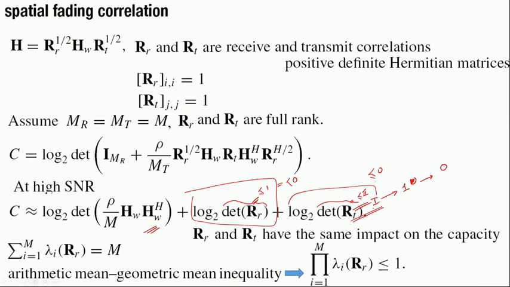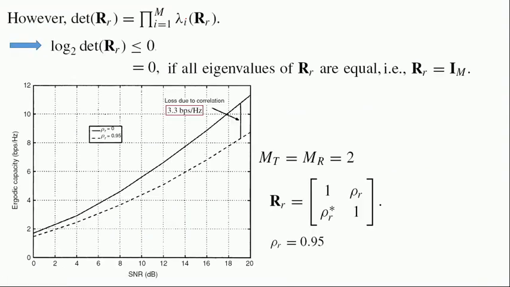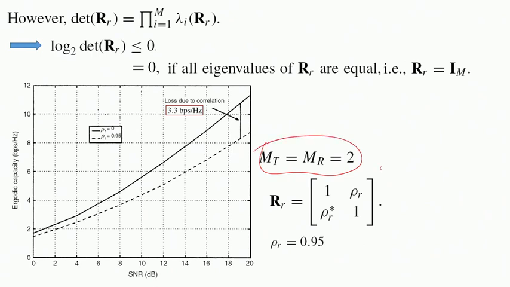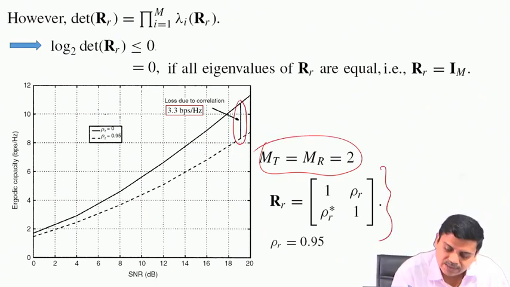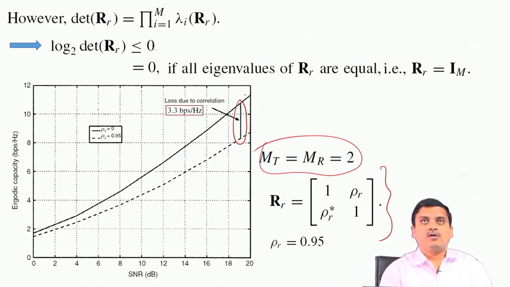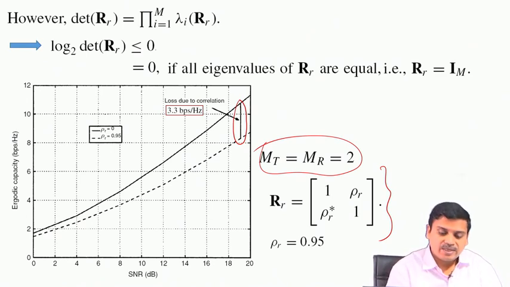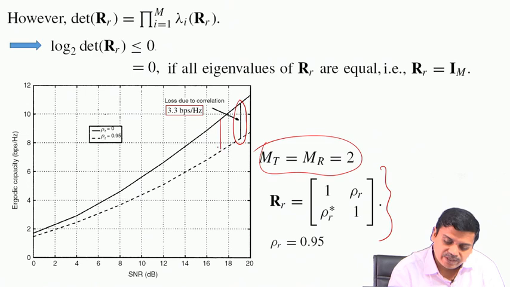When they are not so, since log determinant of them are negative, we see that the capacity drops in case of spatial fading correlation. So, what we see over here is that for a particular configuration that we are showing the results, we find that the spatial correlation has a detrimental effect on the capacity. So, the capacity falls significantly, 3.3 bits per second per hertz.